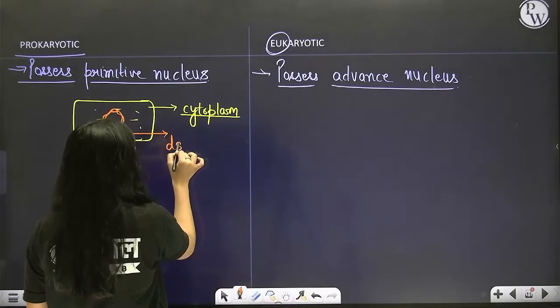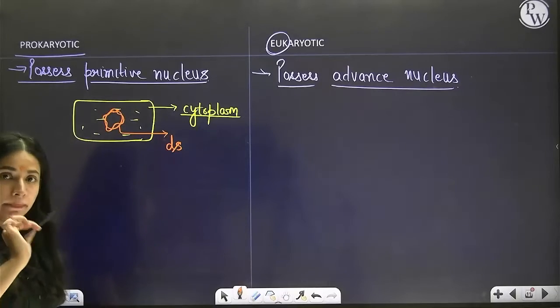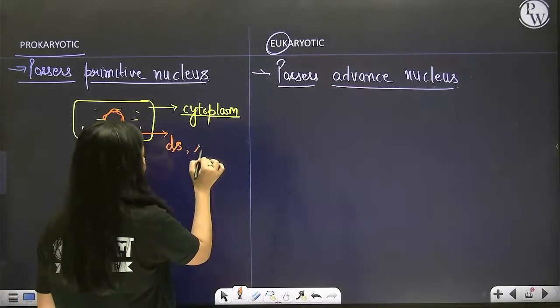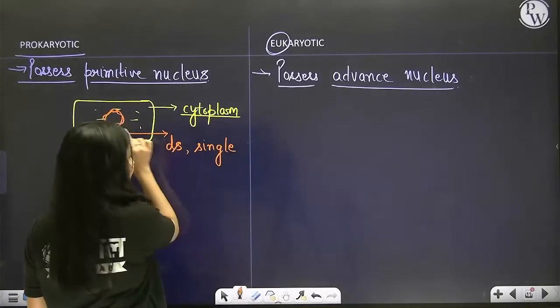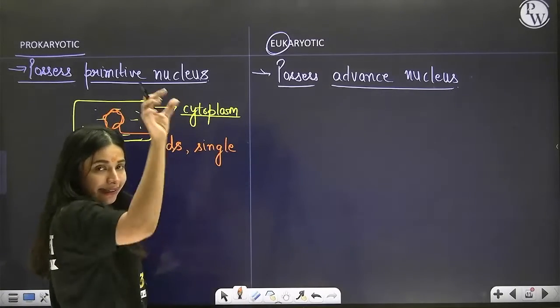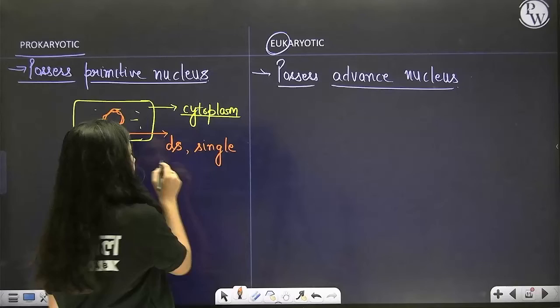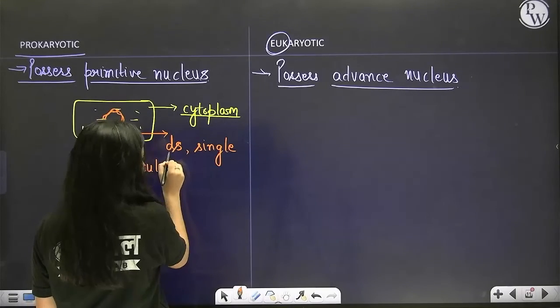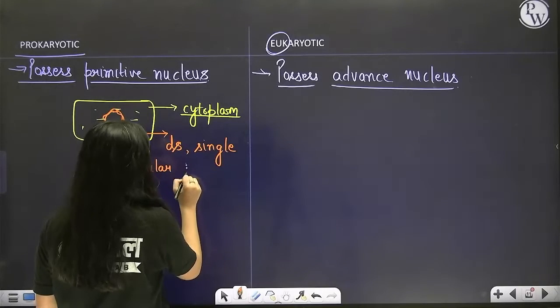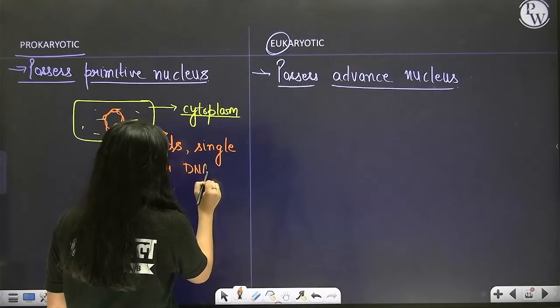DS stands for double stranded. How many in number? Single. Nature is circle or linear? Linear means straight or circle? Circular. So they have double stranded, single, circular DNA.